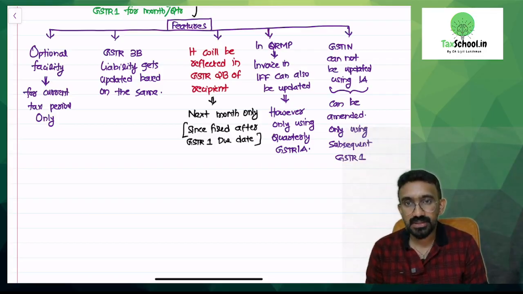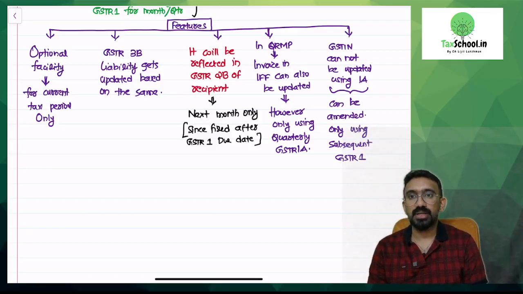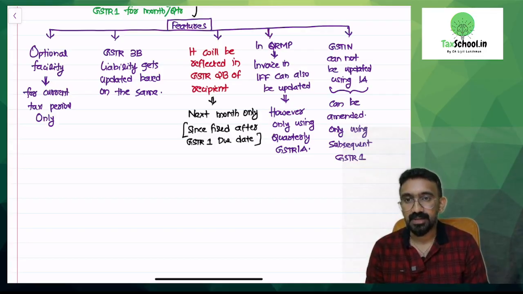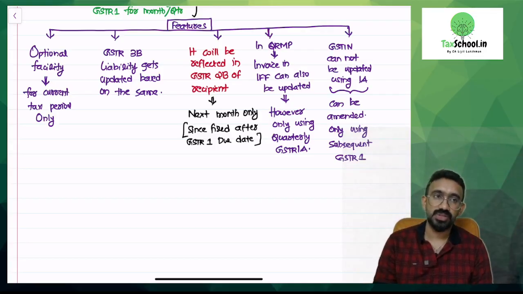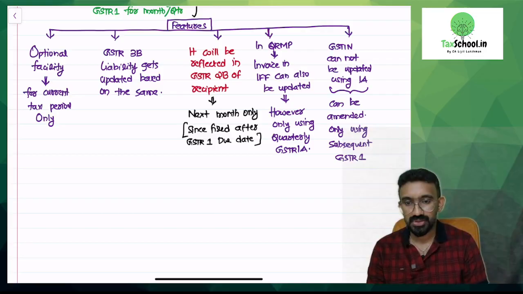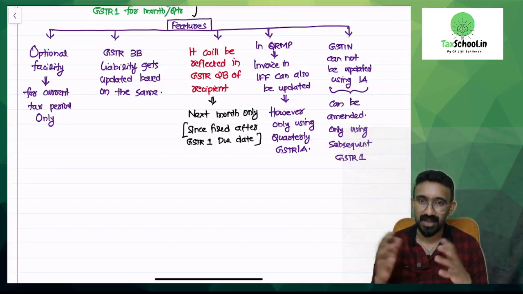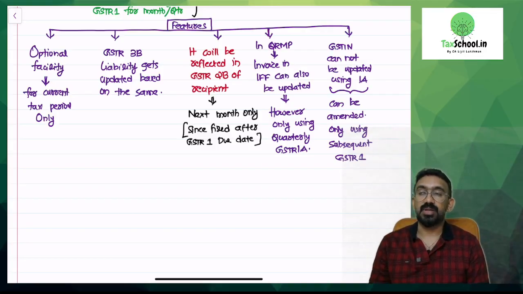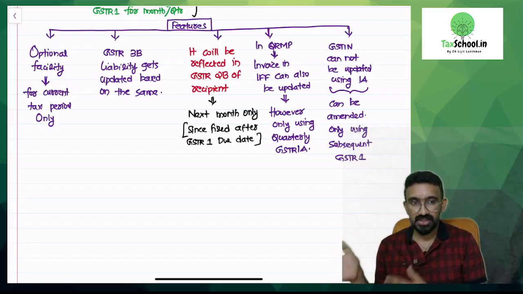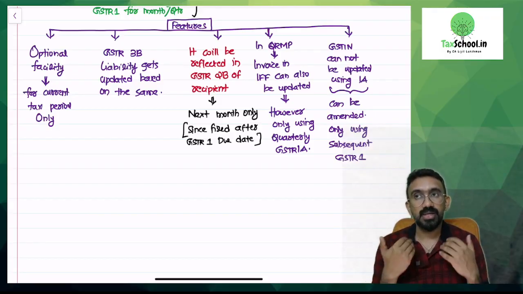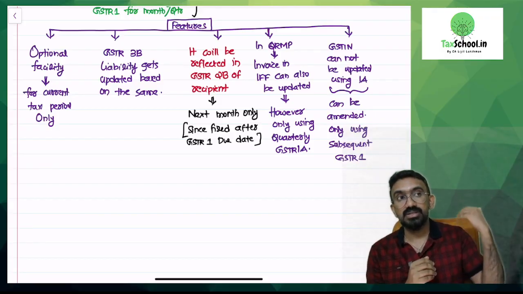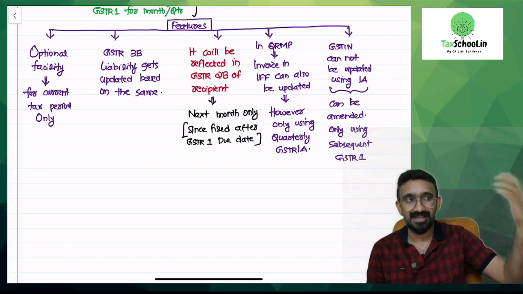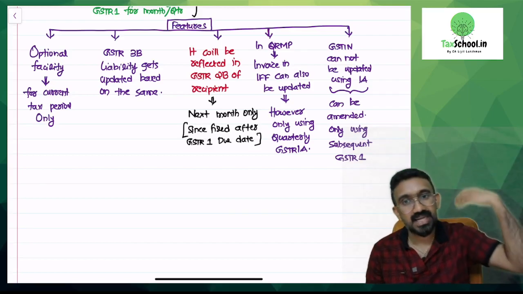What is the benefit? Look at the second point. GSTR3B liability gets updated based on the same. So after your GSTR1, with GSTR1A, you can actually update your liability so that it matches. It will be reflected in GSTR2B of the recipient. Whatever invoice you did not do by GSTR1, if you upload it by GSTR1A, it will be reflected in the GSTR2B of the recipient, but not in the same month, next month only.